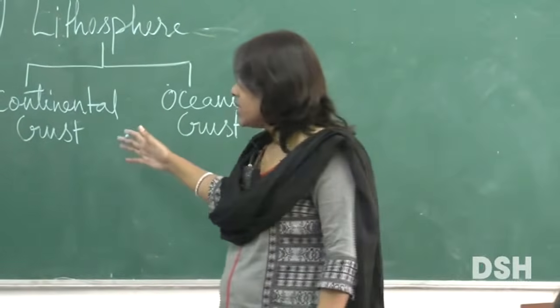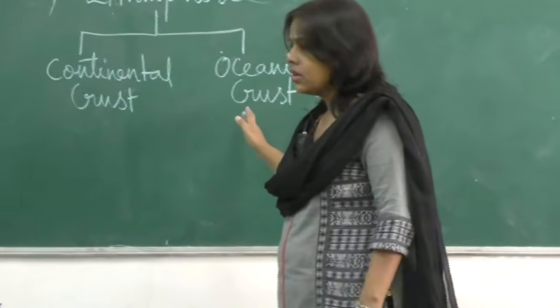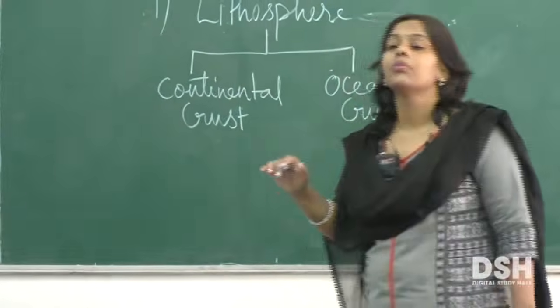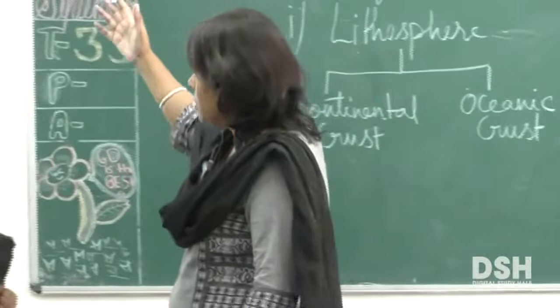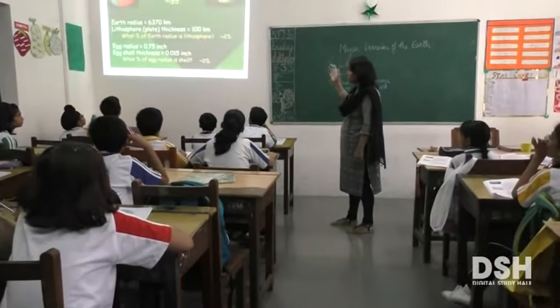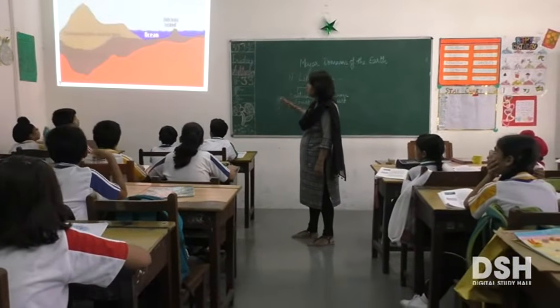Now this continental crust and oceanic crust, what is the important difference between the two? I'll ask you on the basis of the slide on the lithosphere. Please show me. No, this one. No, not this one. The previous one. No, this. Yes.